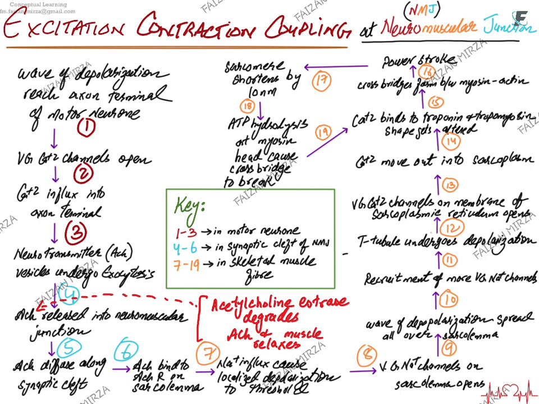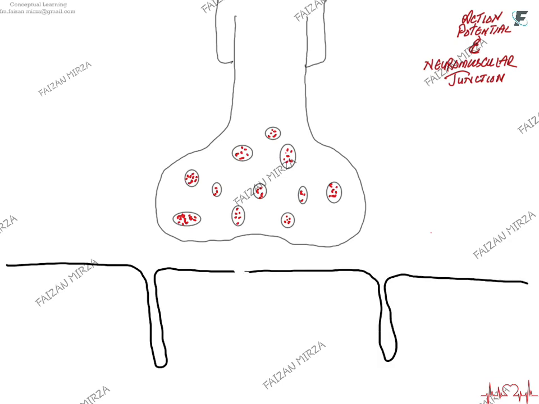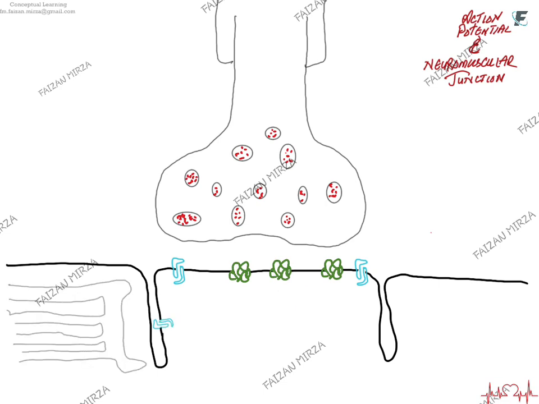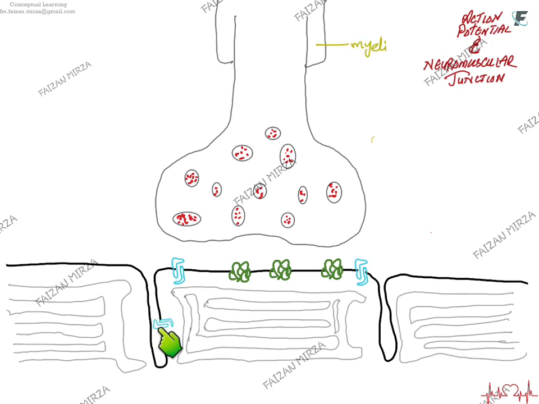If you look at this diagrammatically, here is the action potential and how it is involved in the neuromuscular junction. So this is the neuromuscular junction here. These are the vesicles having acetylcholine, and this is the action potential that comes here. This is the muscle membrane, and this is the sarcolemma, and these are the channels, the acetylcholine receptors. These are the sodium voltage gated channels. This is the sarcoplasmic reticulum. This is the T tubule here.